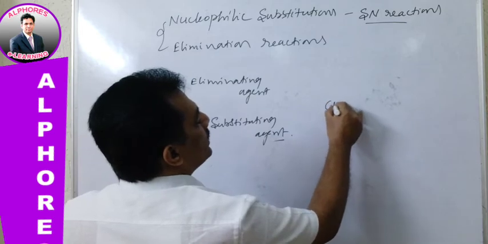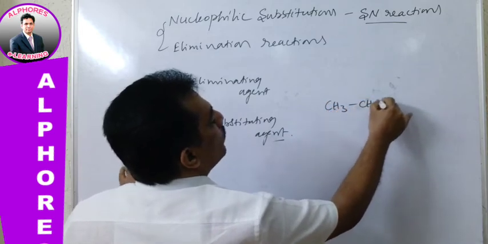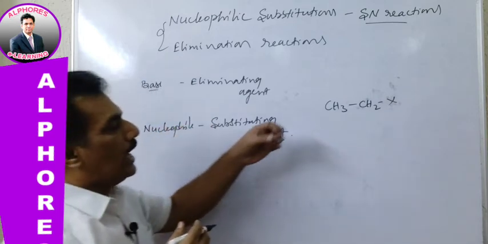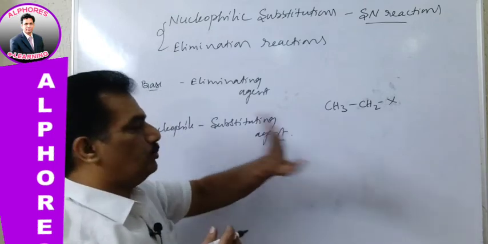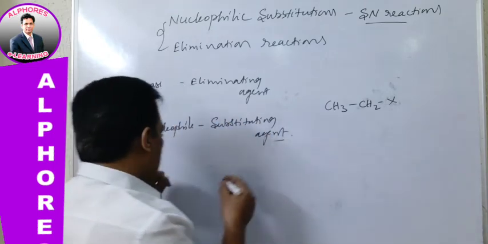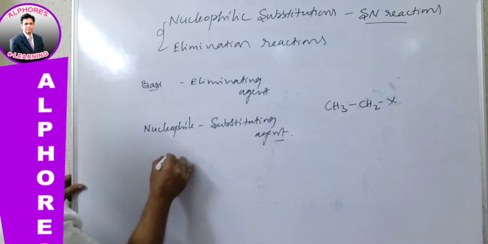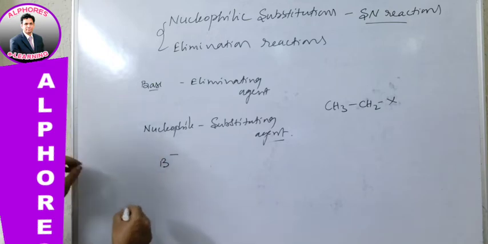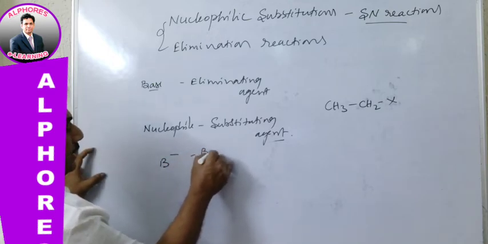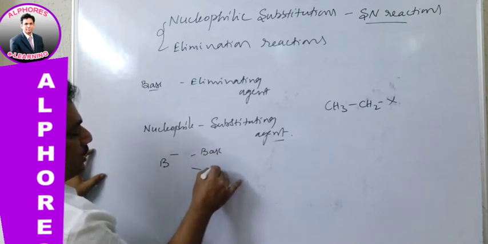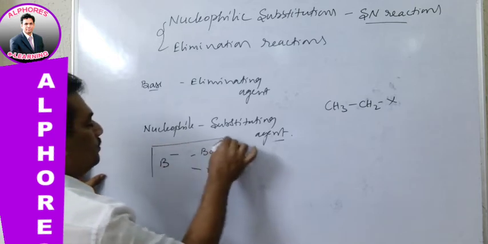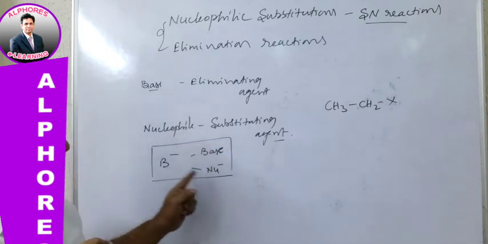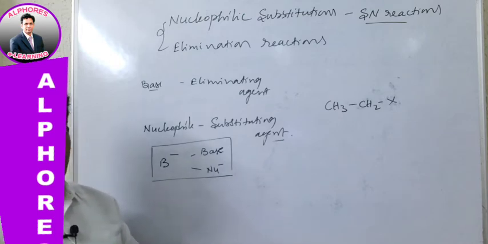Now let me give one example here. If it is CH3CH2X, this is the substrate where we intend to eliminate or substitute. Here let me give B minus, a charged nucleophile, because a negatively charged species is a nucleophile. It is now behaving as a base as well as a nucleophile. Just for convenience, remember this B minus can behave as a base and as a nucleophile. Now what is the meaning of base?